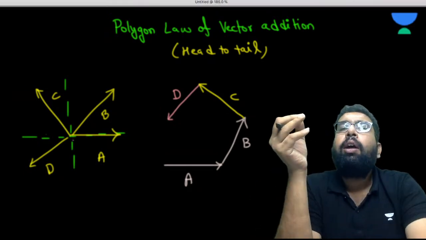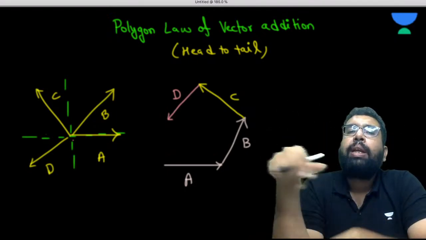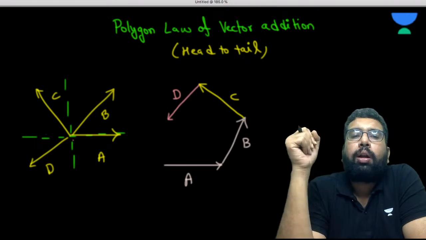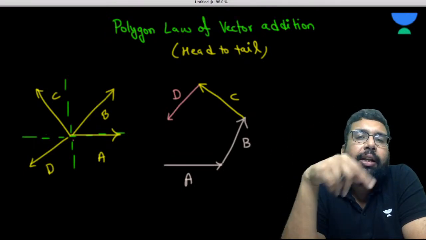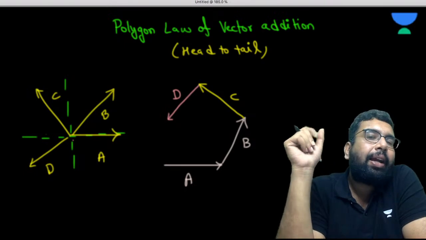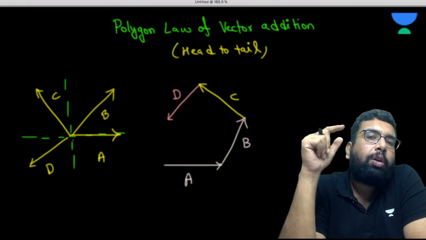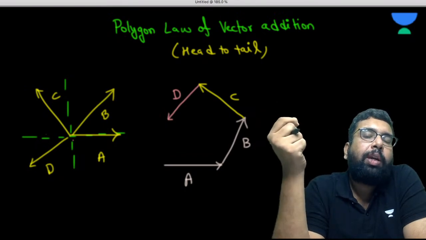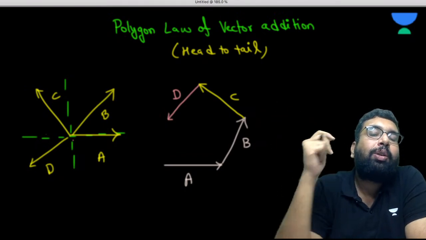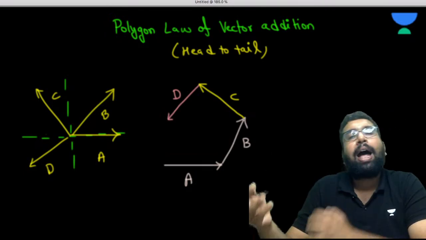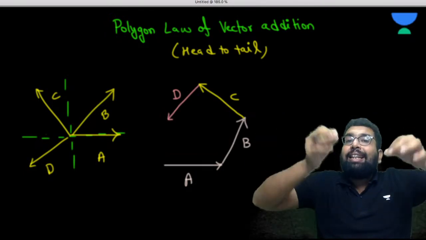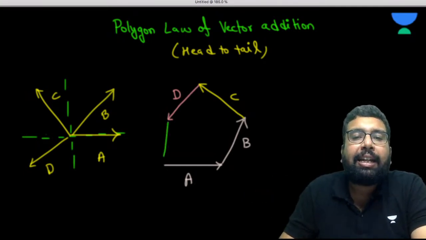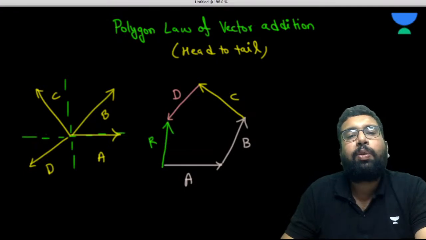Almost like the triangle law. So here what is happening? See, all the vectors are in the same order. A, B, C, D. Do you see that they are all in the same order like the triangle law? Right? Because you have head, tail, head, tail, head, tail, head, tail. So what is going to be the resultant of these vectors? The resultant of these vectors will be given by the final side of the polygon, taken in opposite order.